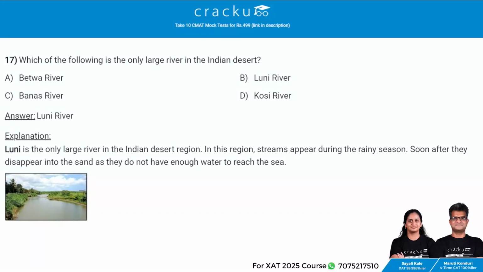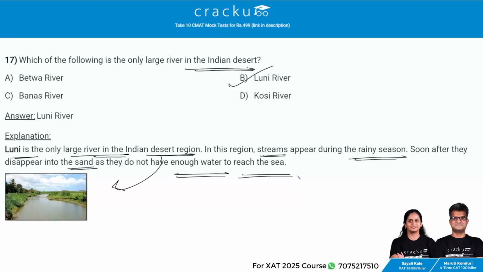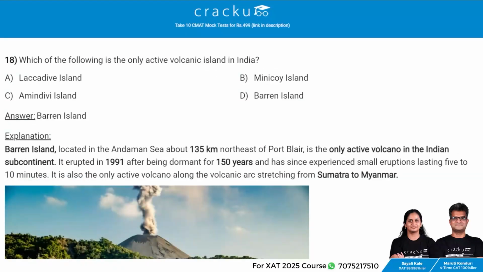Which of the following is the only large river in the Indian desert? The answer is Looney River. Looney is the only large river in the Indian desert region. In this region, streams appear during the rainy season. Soon after, they disappear into the sand as they do not have enough water to reach the sea. Next question.